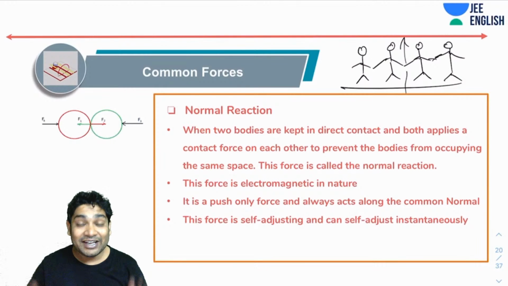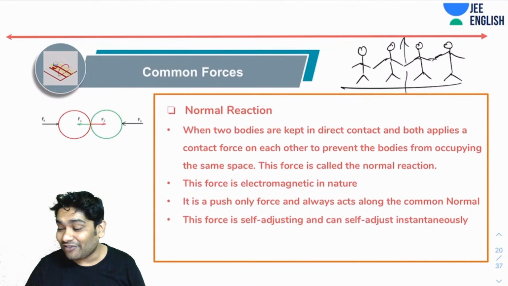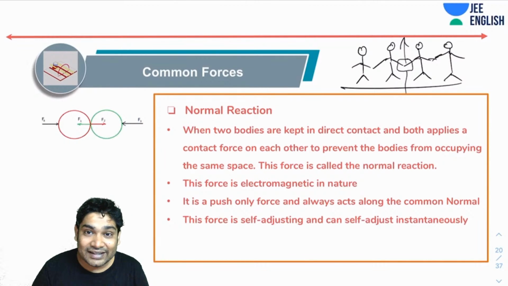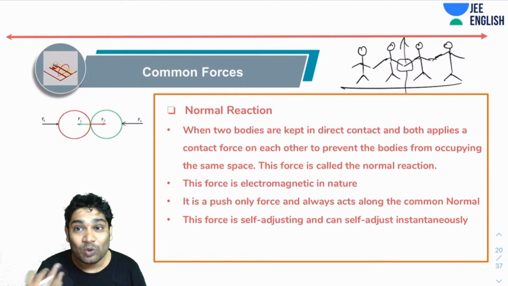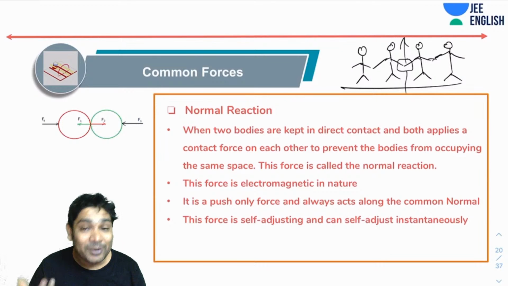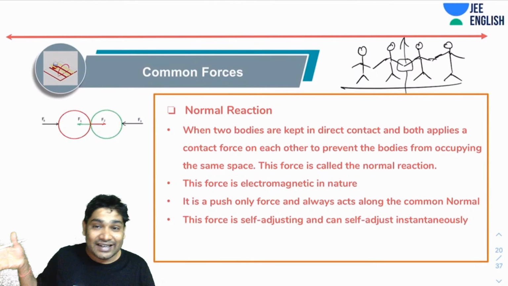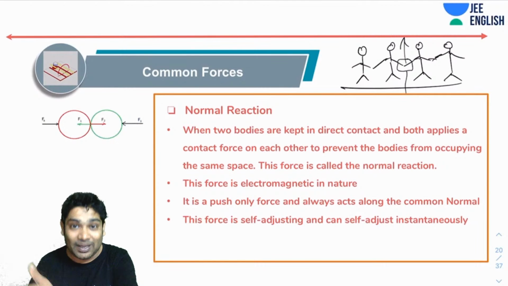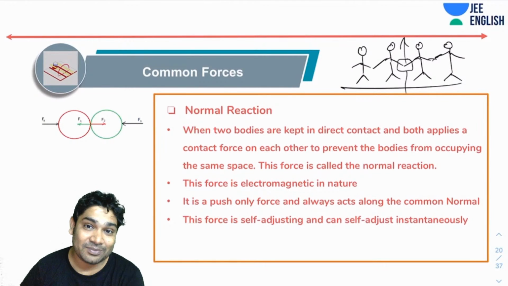However, if I keep on increasing the force, these guys can only hold for so long. They can only hold for as long as they have the strength to hold, right? Beyond a point, their hands will get separated. I will have to let go of the hand of the other, and the thing will pass. That is what you were saying, Pawan.